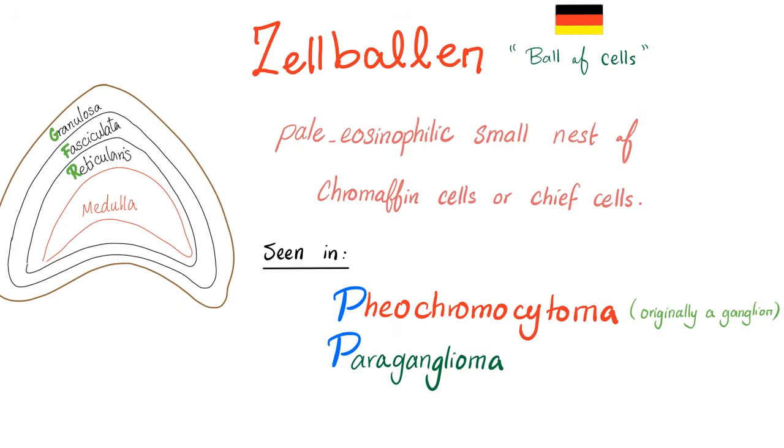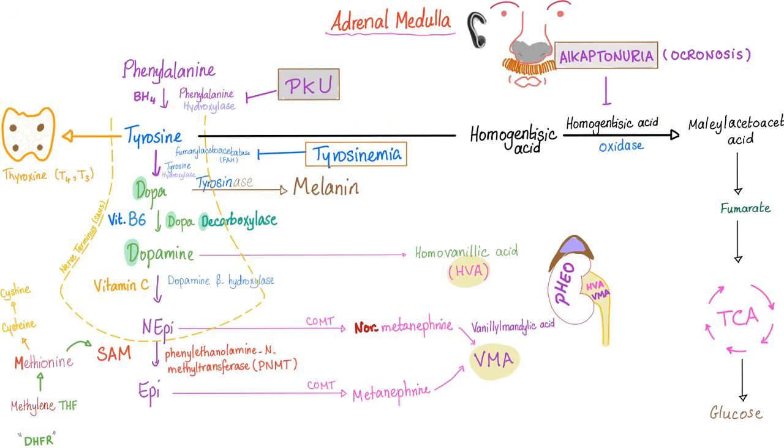These are pale, eosinophilic small nests of chromaffin cells or chief cells. You can see them in pheochromocytoma or paraganglioma, because remember, what's a pheochromocytoma? Tumor of the adrenal medulla. And what's the adrenal medulla? A modified ganglion. I've told you, it makes sense. Pheochromocytoma is basically your adrenal medulla secreting tons of epinephrine and norepinephrine and dopamine.